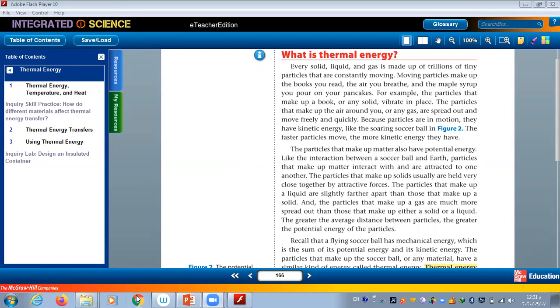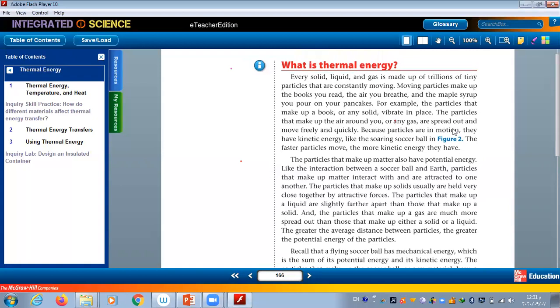Raise your hands if you want to read. Okay, we'll choose the first one, Faisal. Yes, Faisal. What is thermal energy?